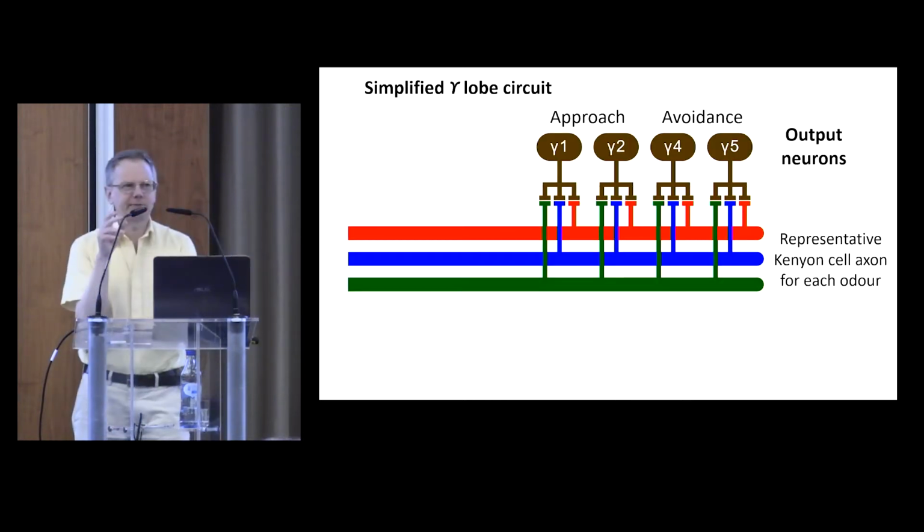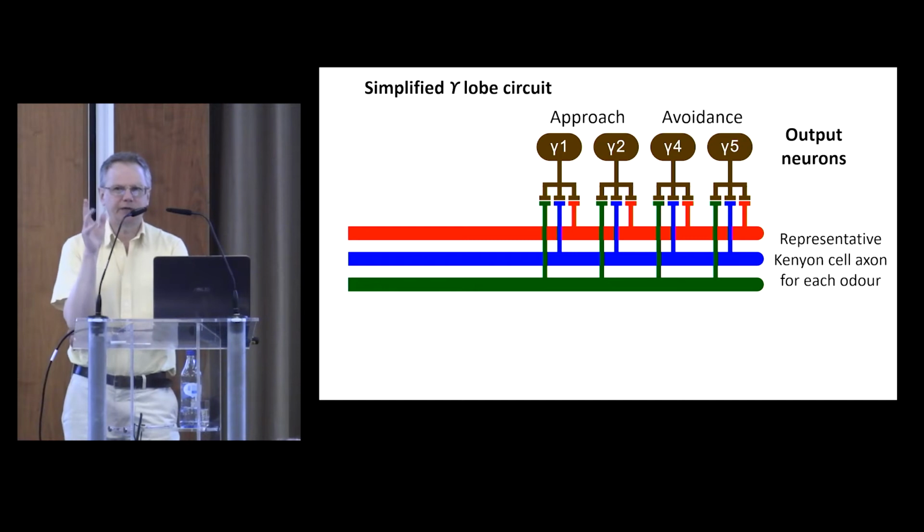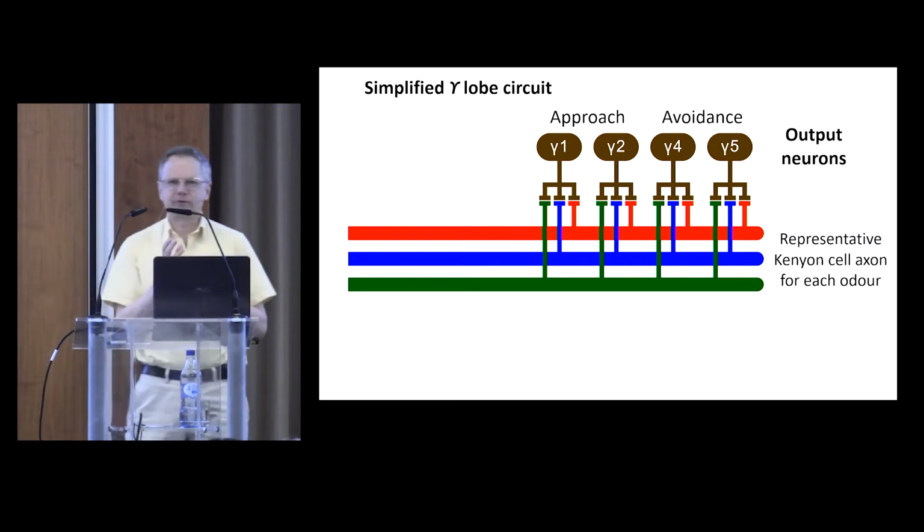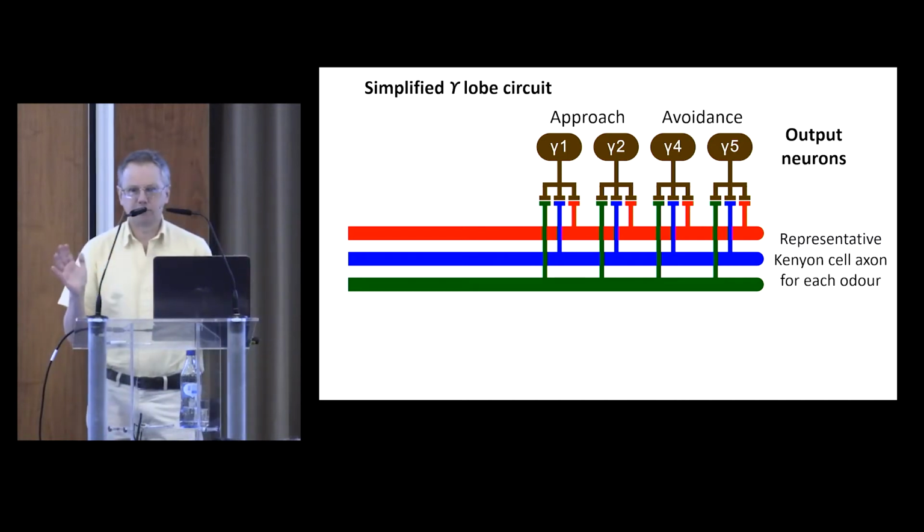In this highly simplified representation, for each odor, I show just one Kenyon cell to represent all the Kenyon cells that respond to that odor. And you can see 4 output neurons. 2 of these drive approach behavior, and 2 drive avoidance behavior. And when a Kenyon cell is activated, it excites all of these output neurons.